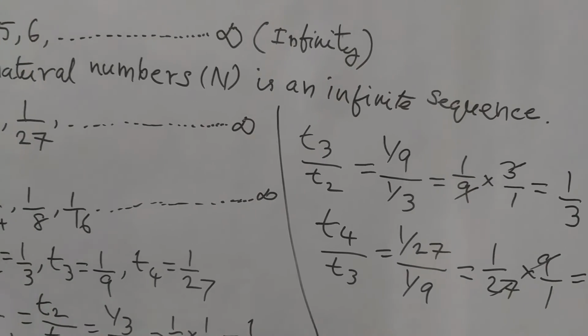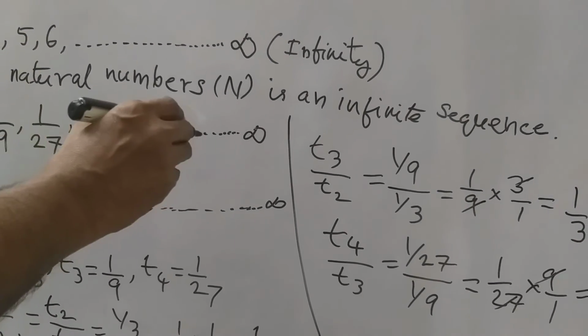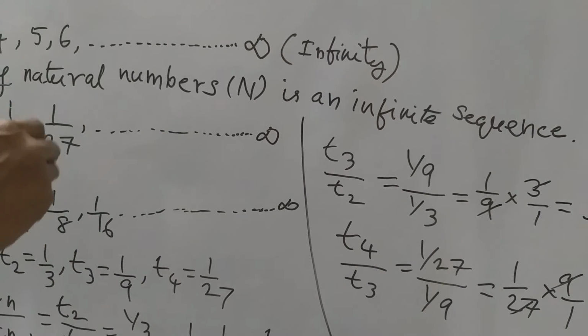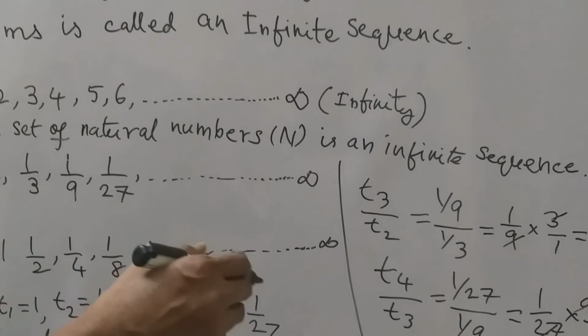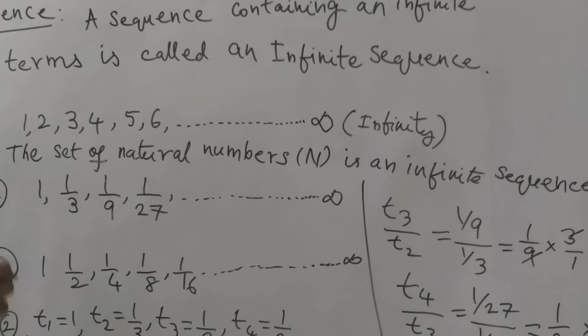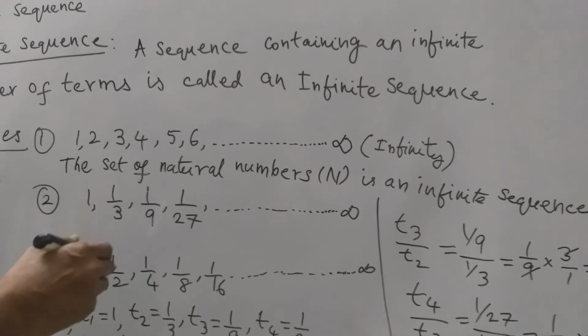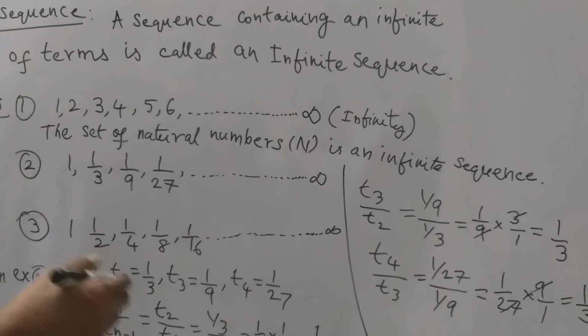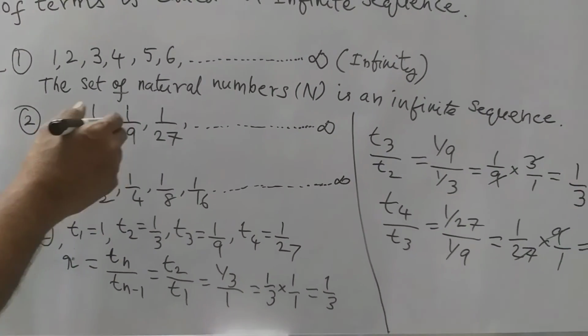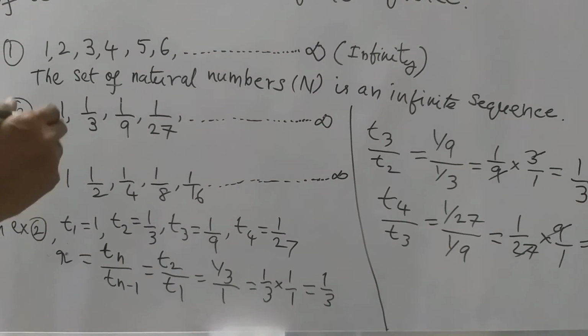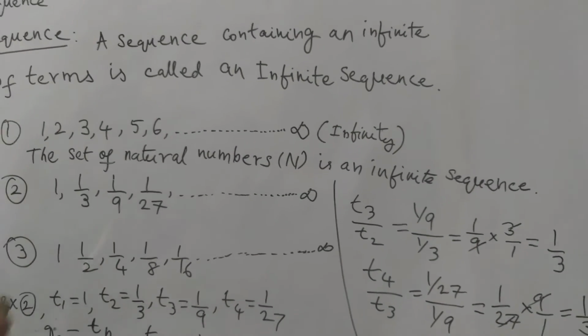But in this, infinite terms are there. You can do like this and you will get everything in this sequence. By taking the example, I have explained about this common ratio. So therefore the given terms are following a sequence. So this is an infinite sequence example, the second one.